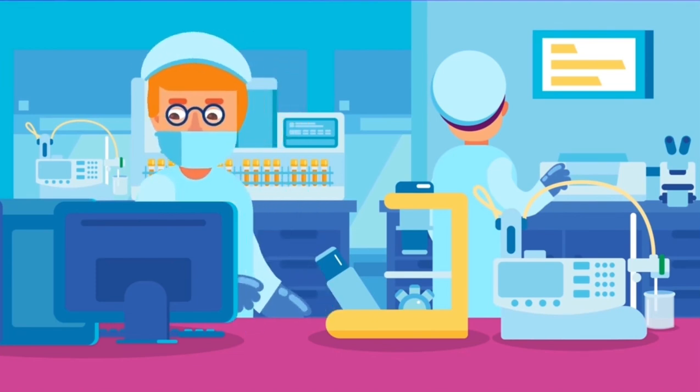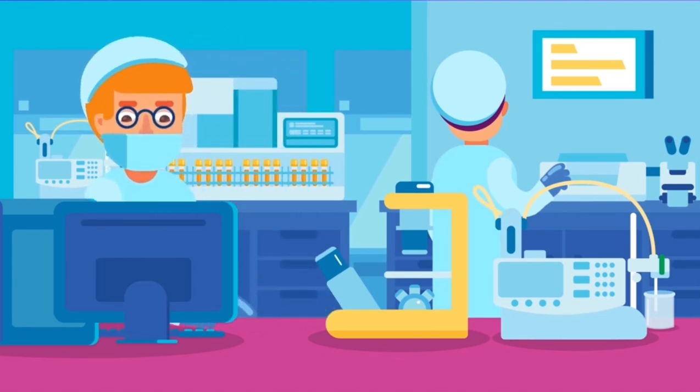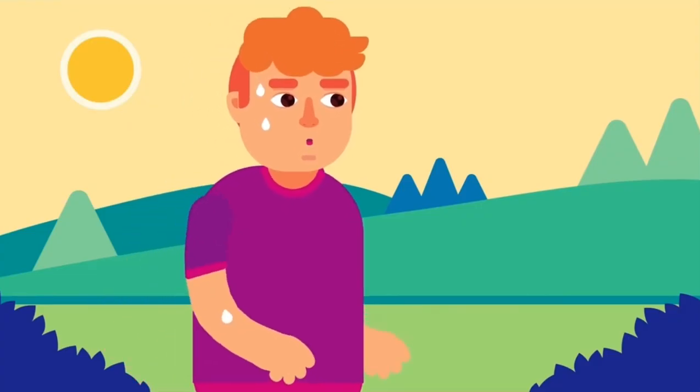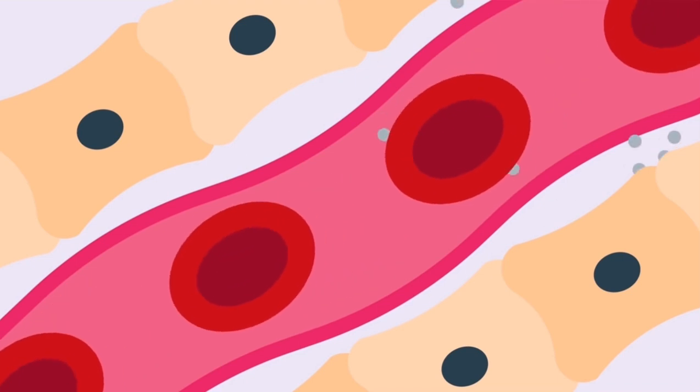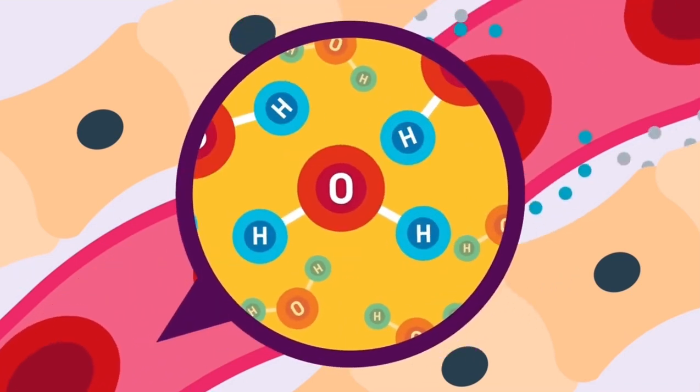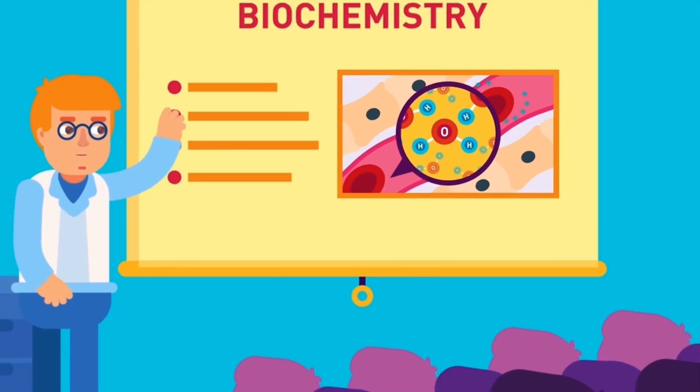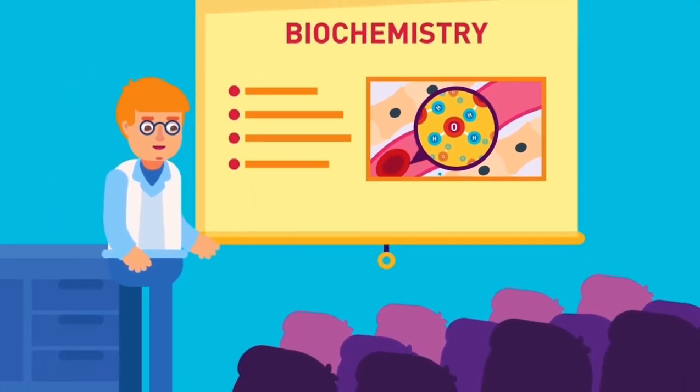The study of chemical processes in living organisms is called biochemistry. Everything in the body is made up of atoms and molecules of different chemical compounds, like carbon, oxygen, and hydrogen. This is what we study in biochemistry.